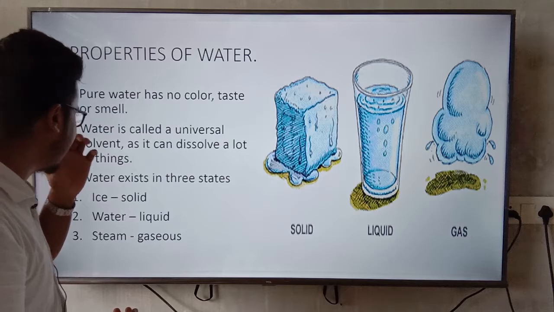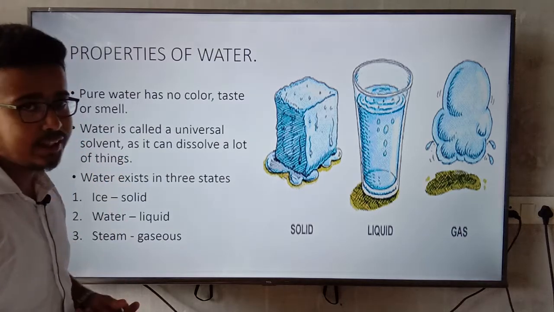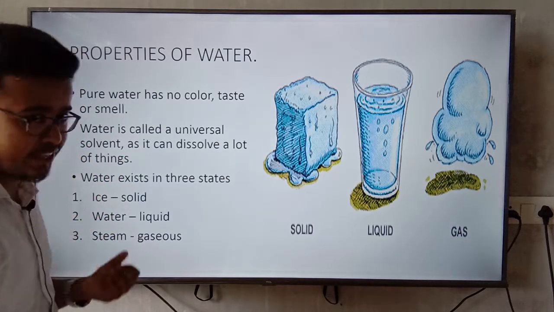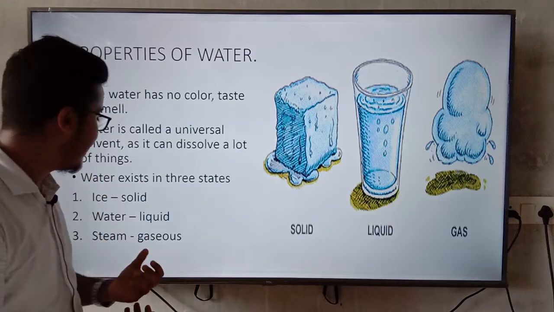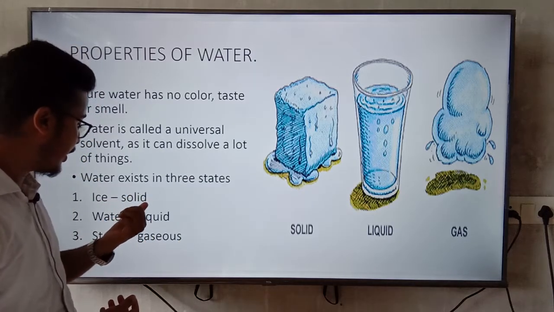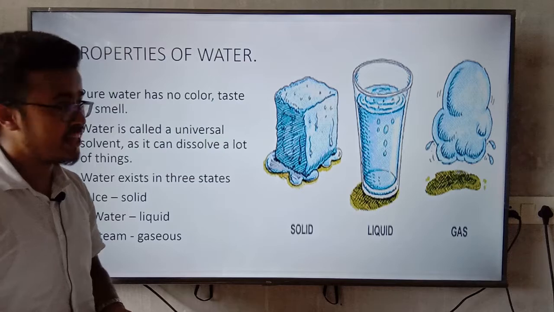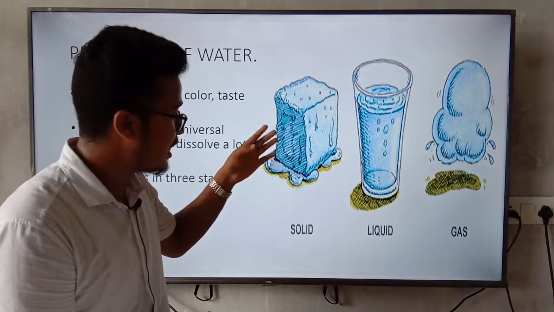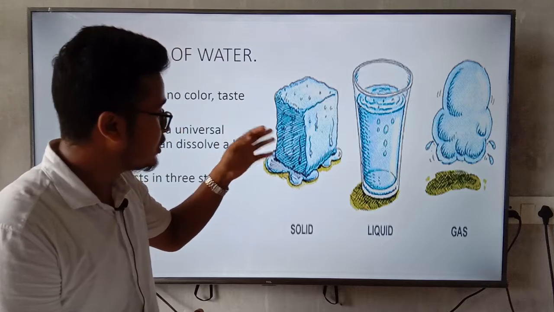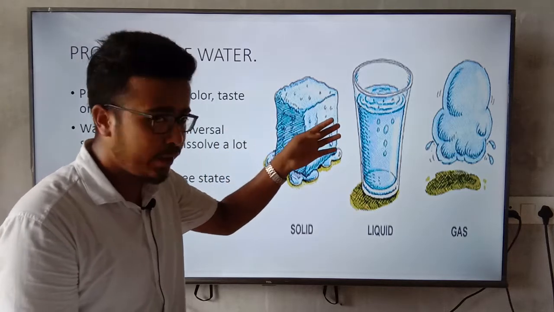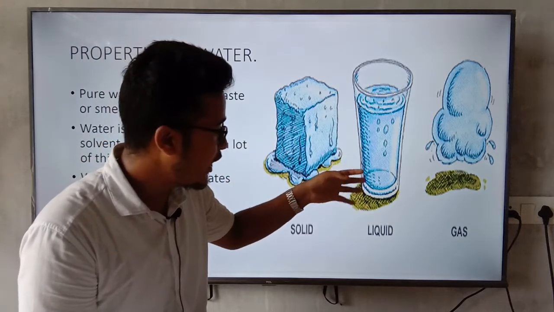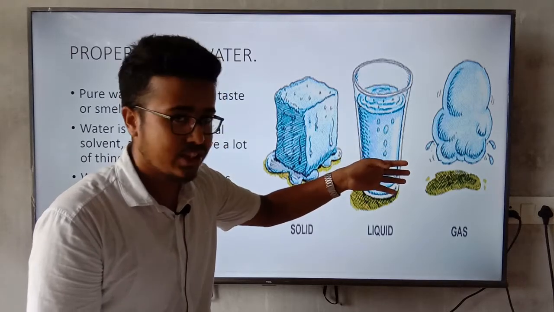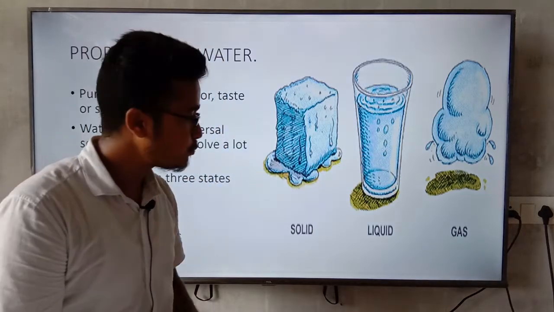The next point is water exists in 3 states, okay? Which are ice as a solid, water as a liquid, and steam as a gas. You can see the picture: this is ice, which is solid, and liquid water, and the gaseous state, gas.